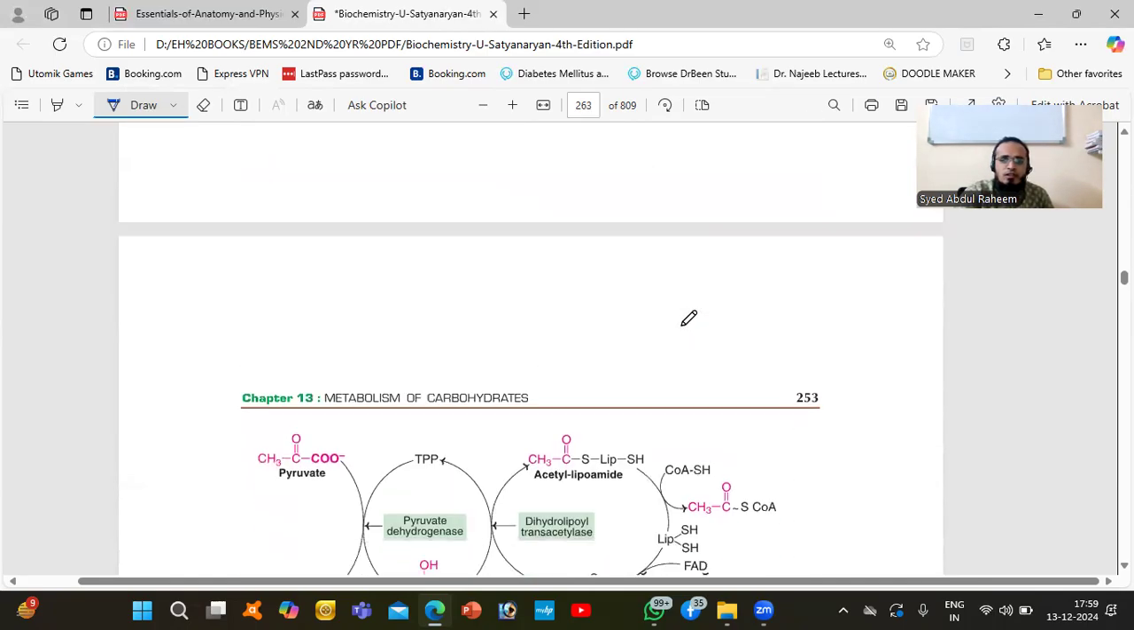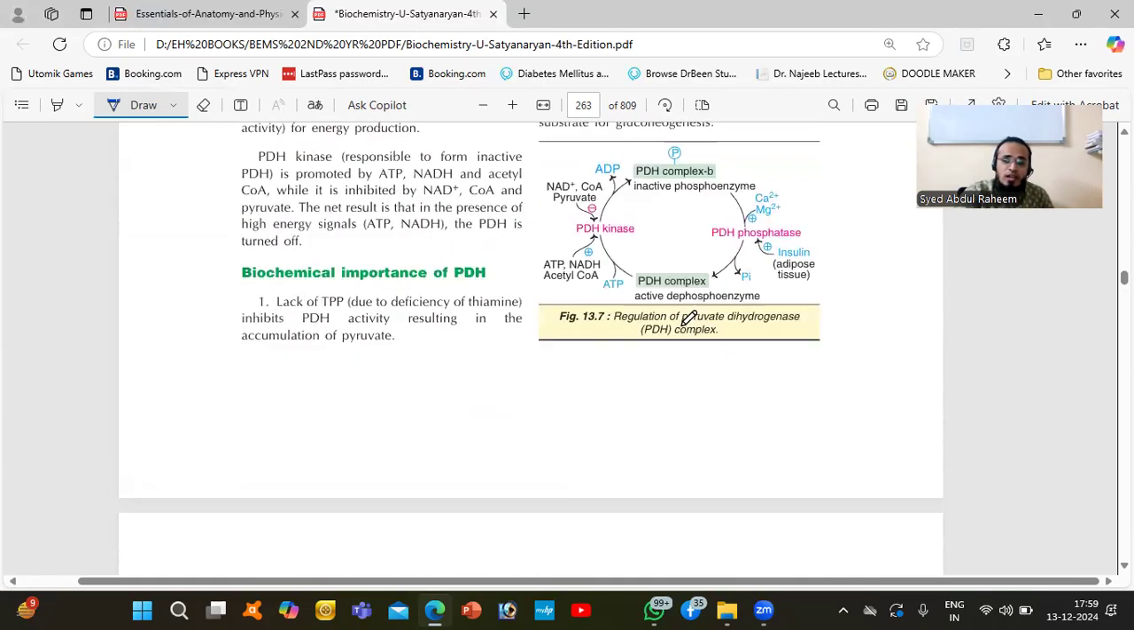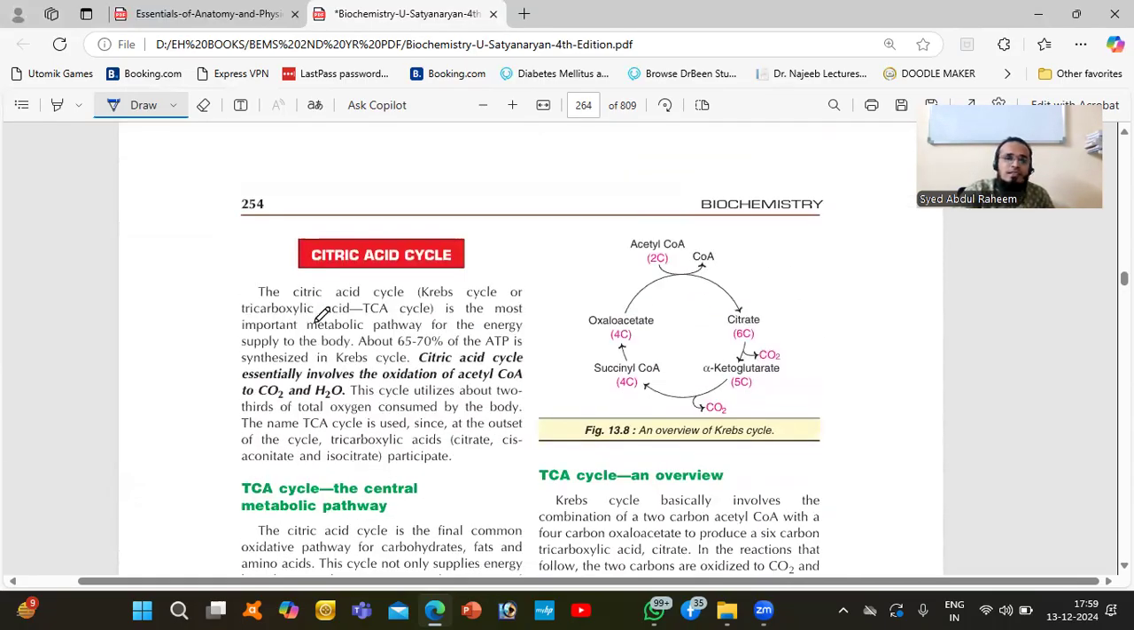So we have understood the subject of carbohydrates. Next is the citric acid cycle. The citric acid cycle is an important metabolic pathway for the energy supply to the body. About 60 to 70% of the ATP is synthesized in the Krebs cycle. The citric acid cycle essentially involves the oxidation of acetyl-CoA to carbon dioxide and water. The cycle utilizes about two-thirds of the total oxygen consumed by the body.